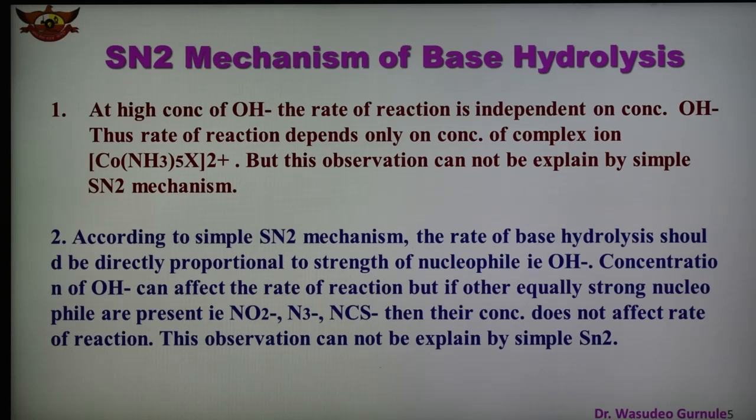The second important point is, according to the simple SN2 mechanism, the rate of base hydrolysis should be directly proportional to the strength of the nucleophile, that is OH minus. But if other equally strong nucleophiles are present like NO2 minus, azide N3 minus, NCS minus, then their concentration does not affect the rate of reaction. This observation also cannot be explained by simple SN2. So these two observations are not explained by the SN2 mechanism.